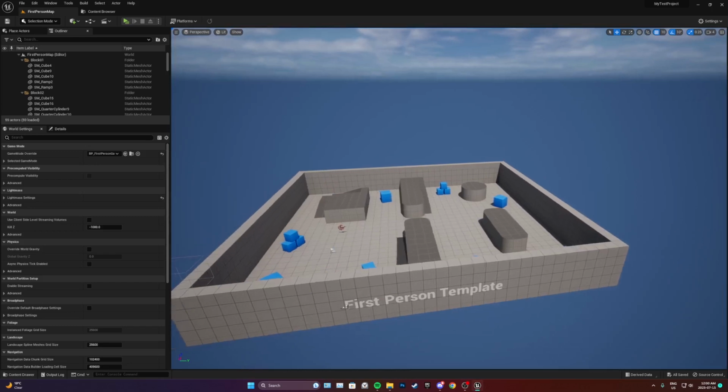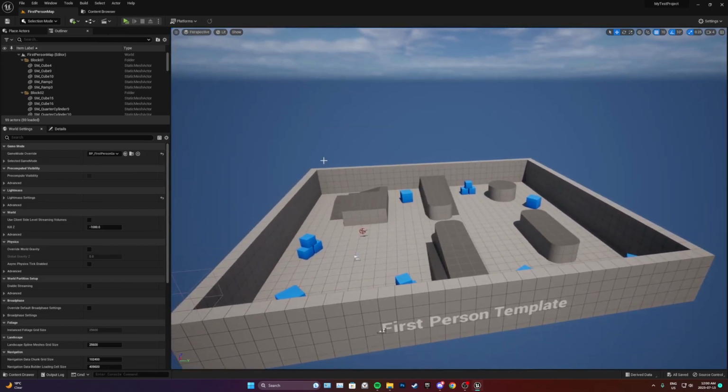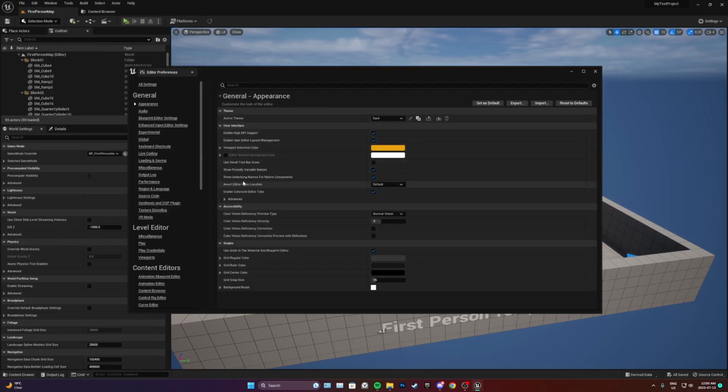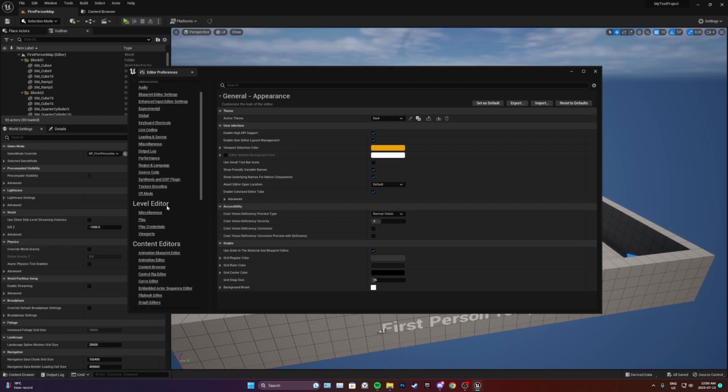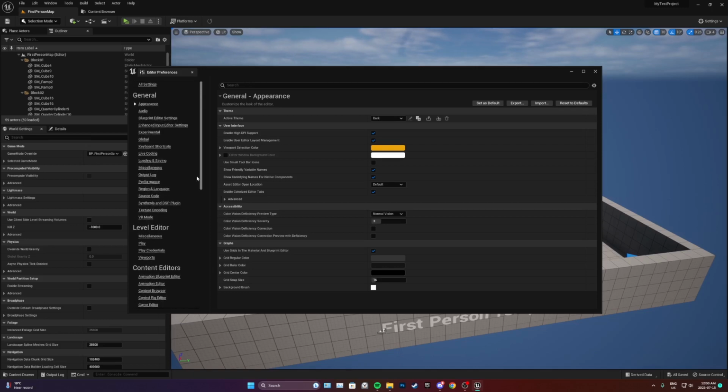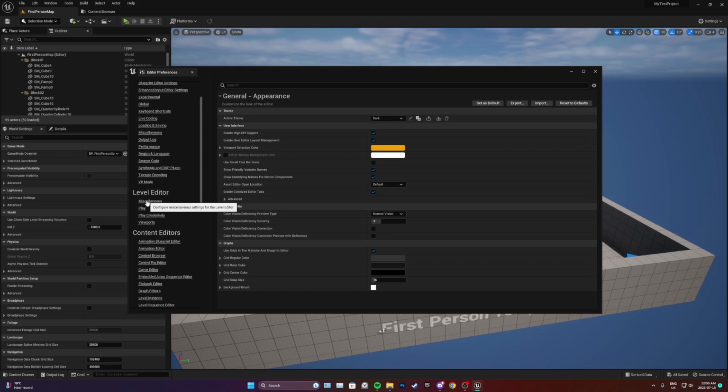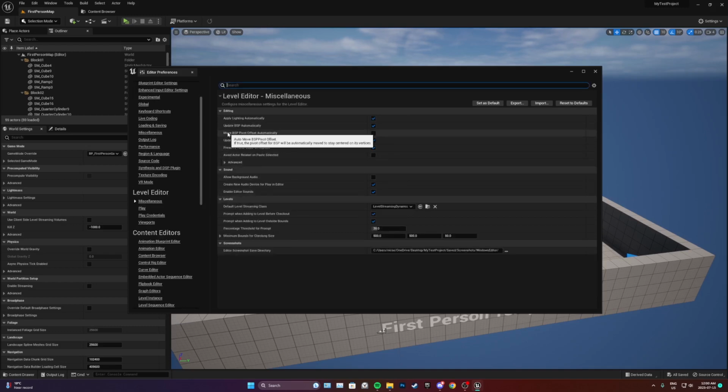Okay, so when your project loads back up, there's a couple more things I want to show you before I end off the video. If you go to your Edit tab again and open up Editor Preferences, the next videos I do are going to be some level design videos, so I want to enable a couple things. Once you open up your Editor Preferences, go down to the Level Editor in Miscellaneous, and we're going to check on this Move BSP Pivot Offset Automatically. We're going to check it to True.